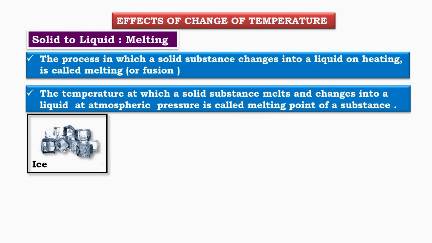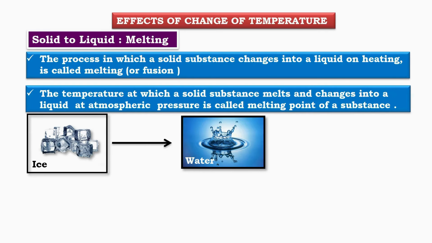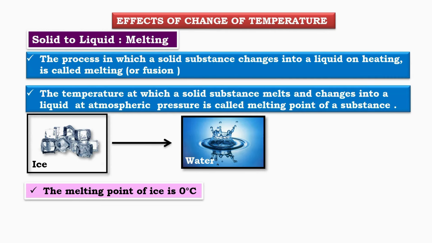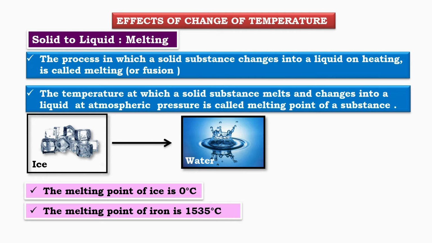The melting point of ice is 0 degrees Celsius. The melting point of iron is 1535 degrees Celsius.